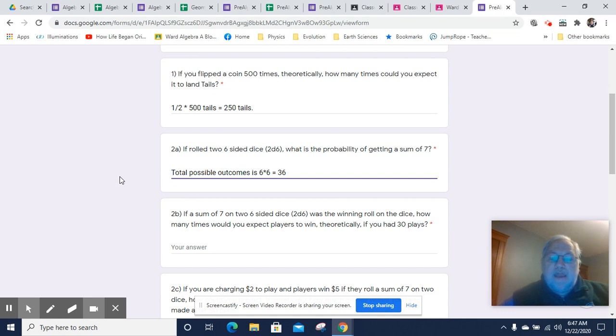So now we've got to figure out the desired outcomes. How many different ways can we get 7? Well, with a 6-sided die, you could get 1 plus 6. That would be a 7. Or you get 6 plus 1. That would also be a 7. Or you could get 2 plus 5, or 5 plus 2. Or you could get 3 plus 4, or 4 plus 3. So there are 6, and there are no other ways to get a 7 on 2d6.